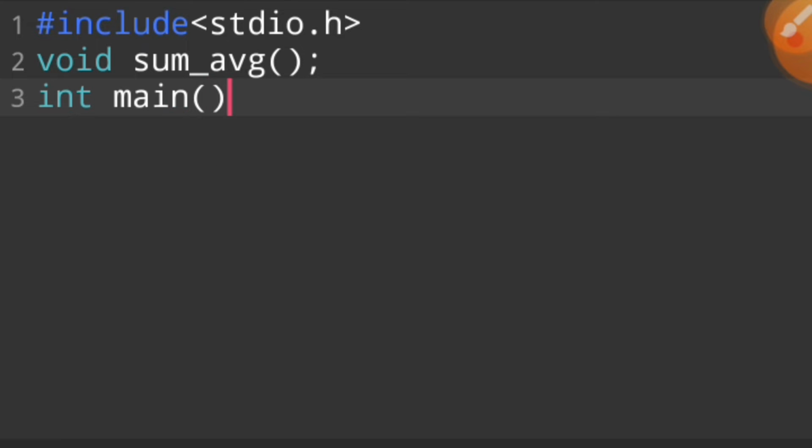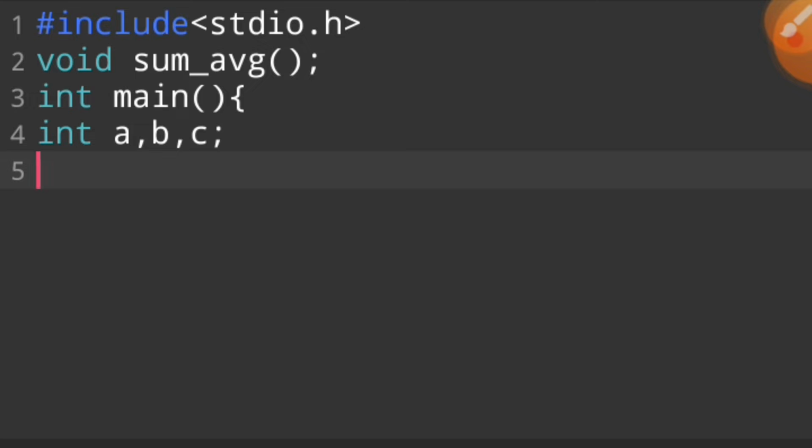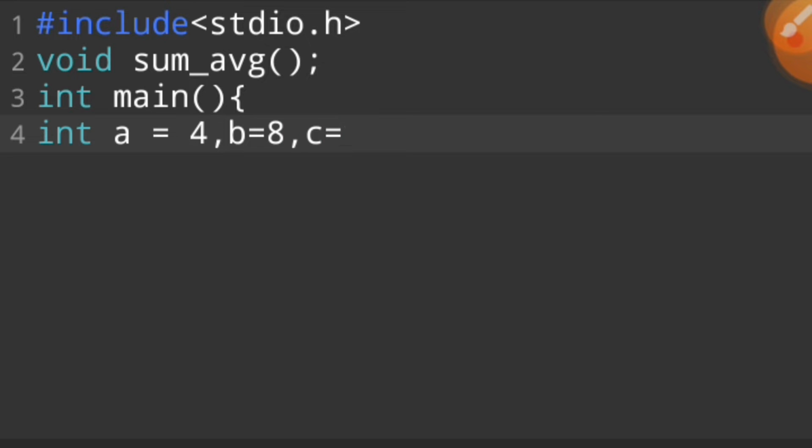So we use int main for first execution, and then we say int a, b, c, and then we say printf. If int a is equal to 4, b is equal to 8, c is equal to 12.